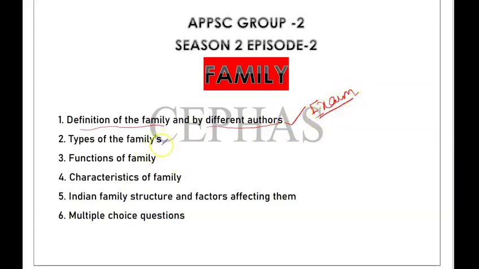Next, we'll discuss the types of families and the functions of families. We'll discuss characteristics of the family, Indian family structure, and the factors affecting India's family culture. And we'll end the session with multiple choice questions. Okay, let's move on to the session.